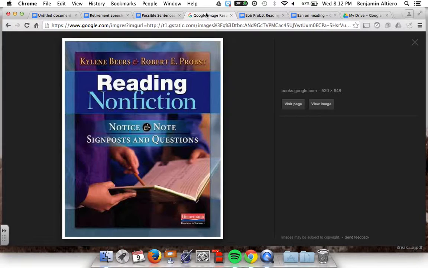So, again, these are two strategies I picked up from reading Nonfiction, a book by Kylene Beers and Robert E. Prost. They were the keynote speakers at the Oregon Reading Association Winter Institute. If you would like, I'd like to discuss some of these strategies more and maybe look at some possible ways to use them, and I could share some other ways I've used these strategies in class. We can meet in my room, room 44, on the 9th of March during our PLC time. I'd say maybe start around 3 o'clock, then go from there. All right, thanks for listening.